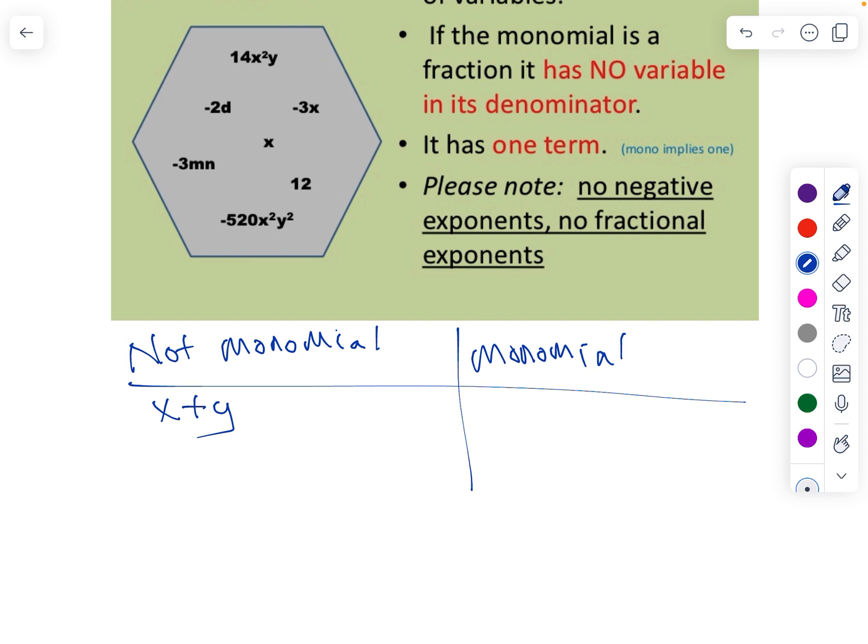You can have negative numbers, but 4x to the negative 2 is not a monomial, nor is 5x to the 3/4. Now you can have a fraction. Let's say I have negative 5/6 x to the 6. That's a monomial because I can have any number I want. But the variables have to be nice positive whole numbers.